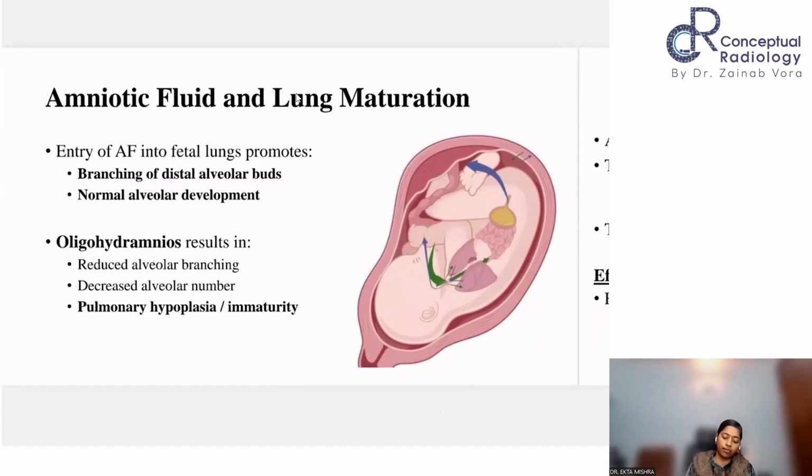If there is oligohydramnios, there is reduced alveolar branching and a decreased number of alveoli, and these both will then contribute to pulmonary hypoplasia or immaturity. And that is why you see babies with less liquor at an earlier gestation tend to have more mortality because of pulmonary hypoplasia. Okay, and that is how this physiology is related.